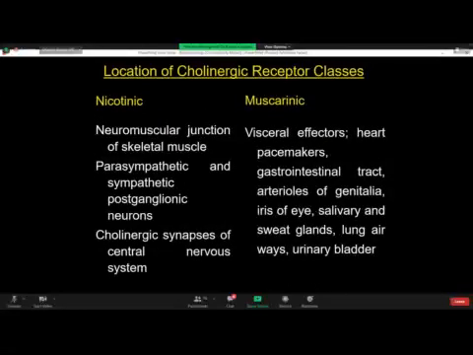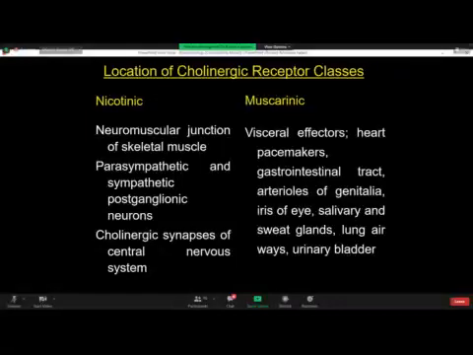So that is structure-function relationship. In fact, anatomy and physiology is the knowledge of structure-function relationship. Like, what is the location of the cholinergic nicotinic type of receptors? Please mind, the word nicotinic starts with N, and nervous or neural also starts with N. So whenever there is the word nicotinic in the stem or item, and in the options it is neural tissue, nicotinic receptors are present on the neural tissue.